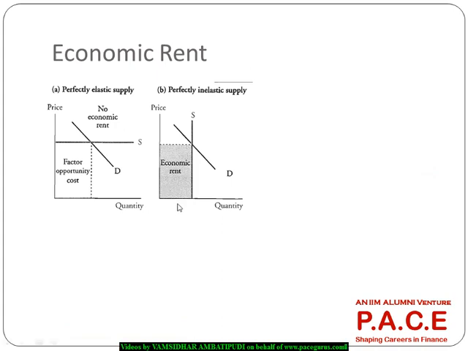If the supply curve is perfectly horizontal, there is no economic rent, means no economic profit. Whatever it is, the entire thing is the opportunity cost itself.